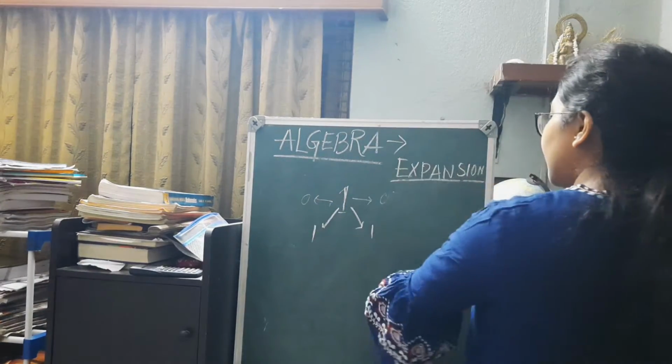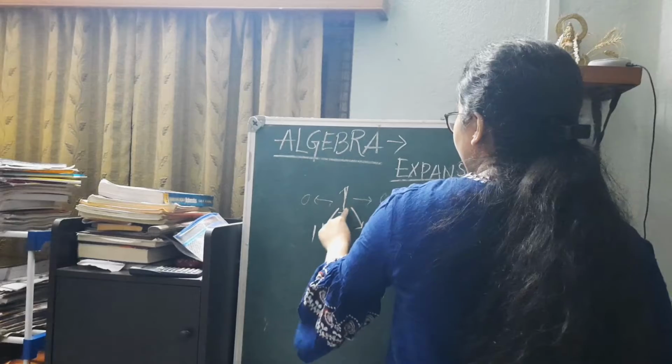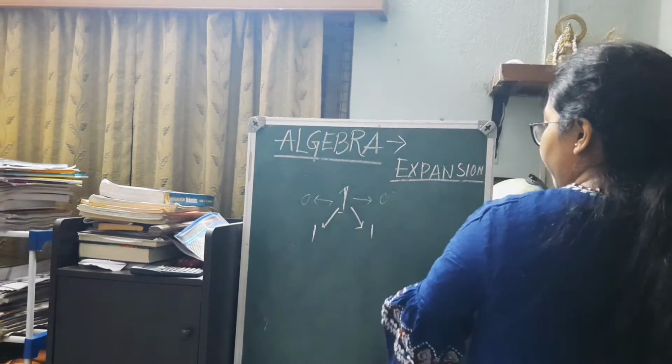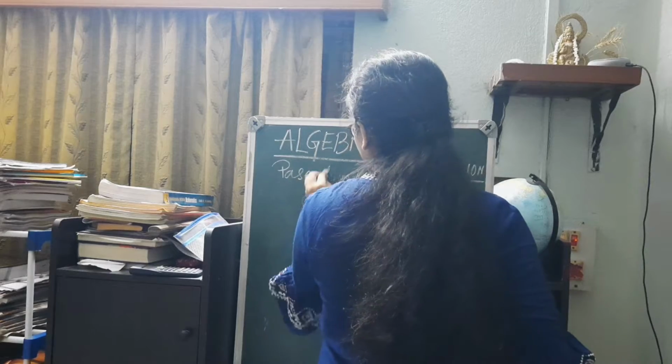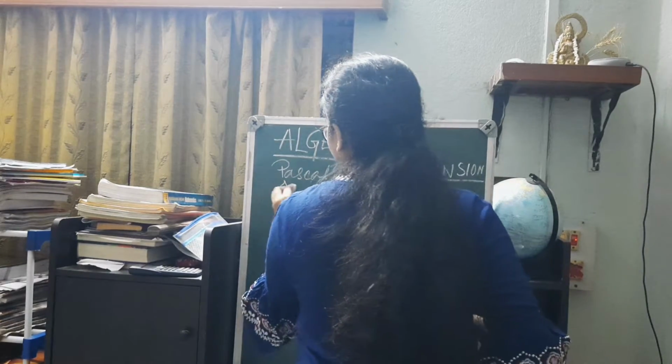In the same way, this triangle is in the form of diagonals, and this triangle has to be formed. So this is Pascal's triangle, which is a very important trick.